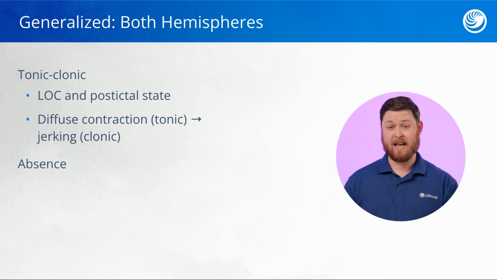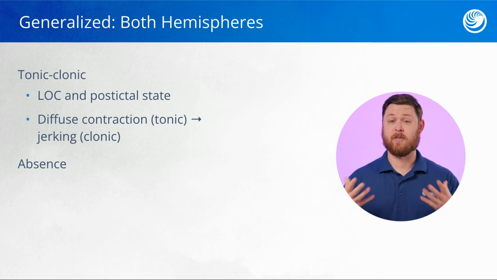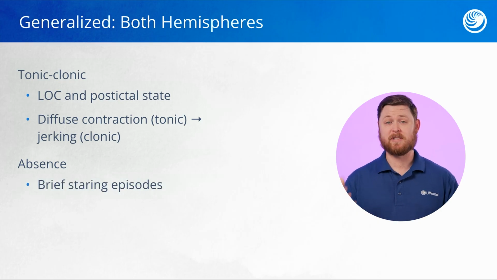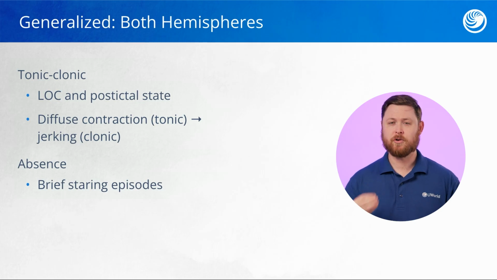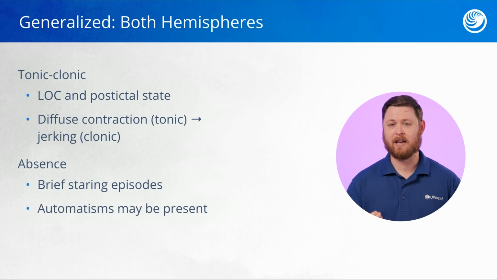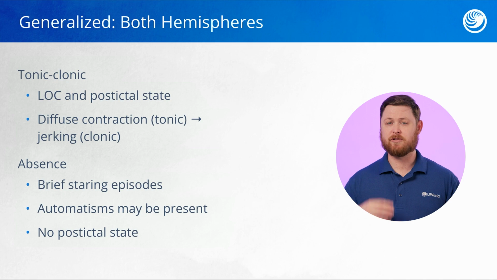The child or client may appear that they are daydreaming or lost in thought, and oftentimes this brief staring episode is preceded by normal activity or normal conversation. Certain repetitive movements like lip smacking or finger rolling may be present, which is referred to as automatisms. And there is no post-ictal state, meaning there's no recovery period following this seizure. So when a client enters that staring episode, they may only have that for a brief amount of time and then immediately begin resuming whatever activity or conversation that they were involved in.